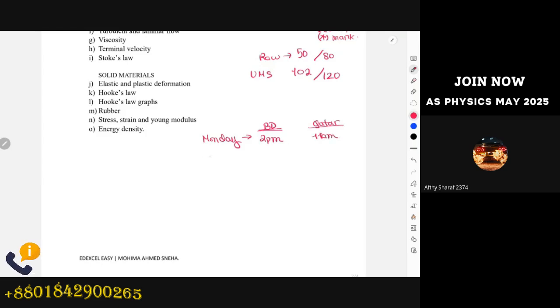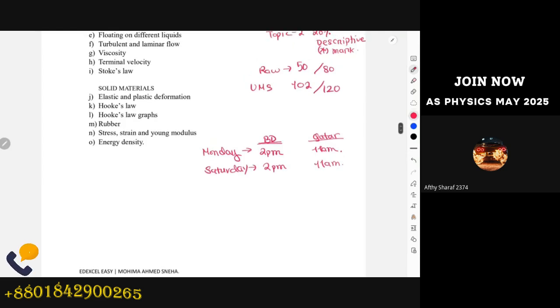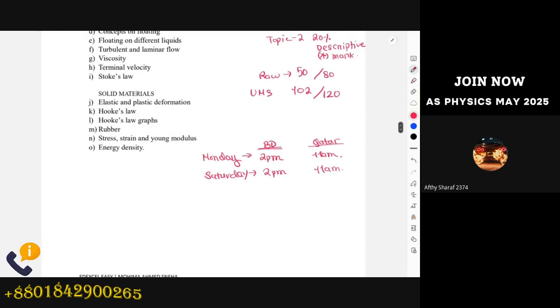I'll keep these physics classes at 2 p.m. and 11 a.m., and I'll rearrange the maths classes earlier in that case. So these are your class timings: 2 p.m. for Bangladesh and 11 a.m. for Qatar. We're going to have 2 classes per week till October, and from November onwards of this year, we'll increase to 3 classes per week.